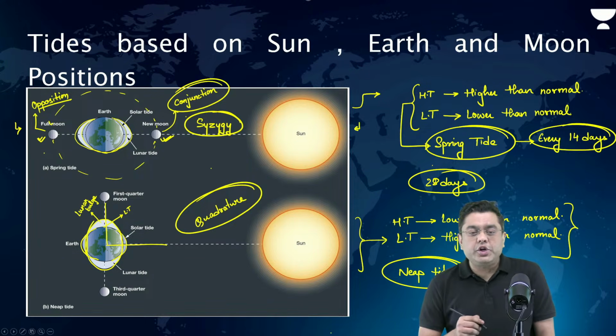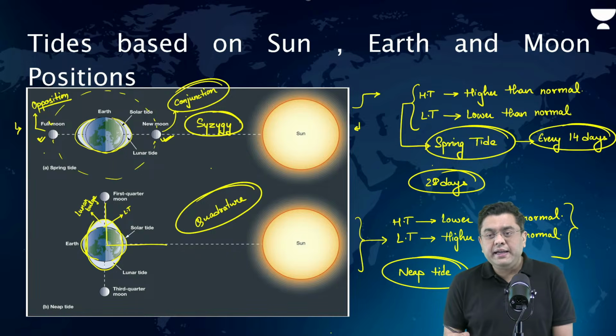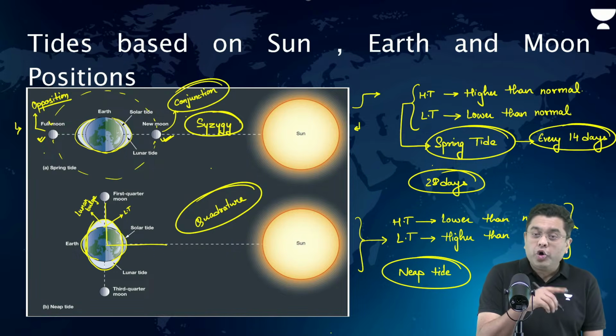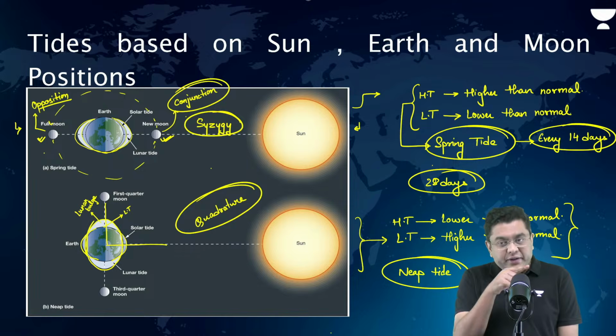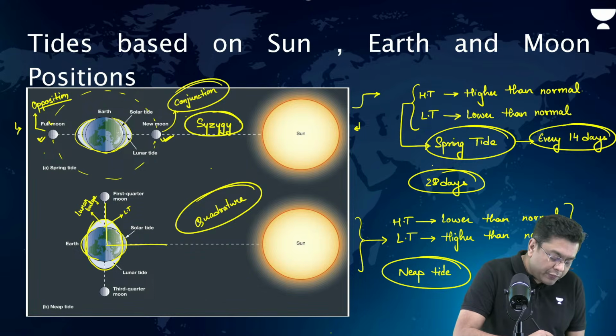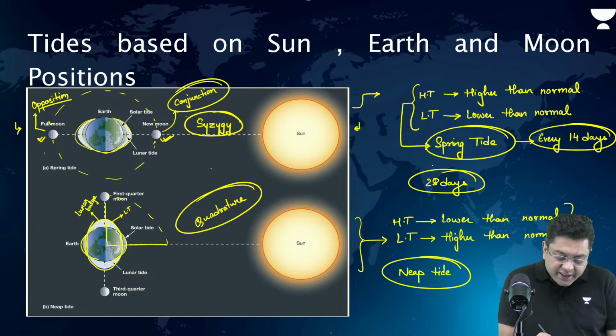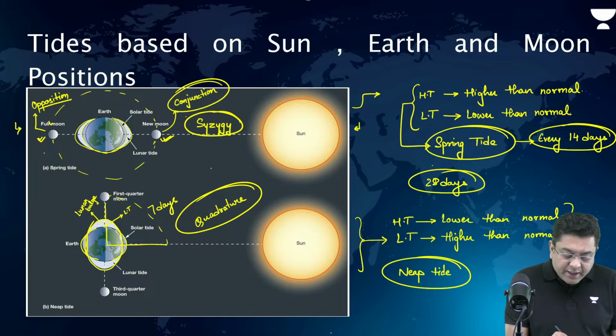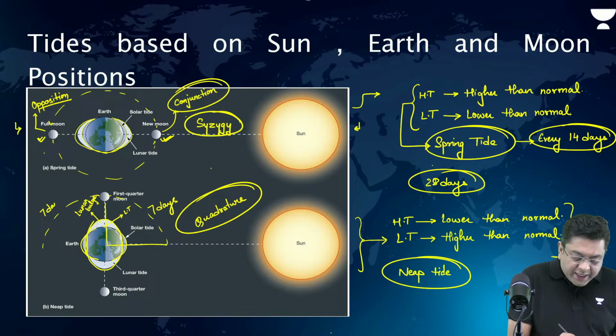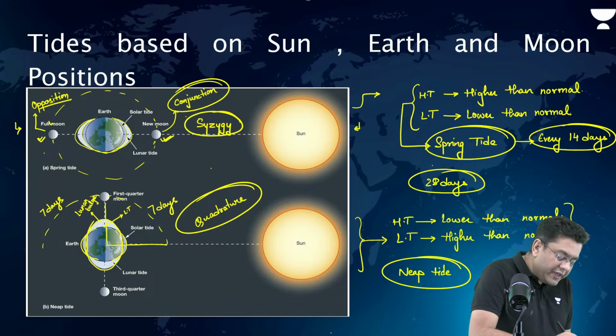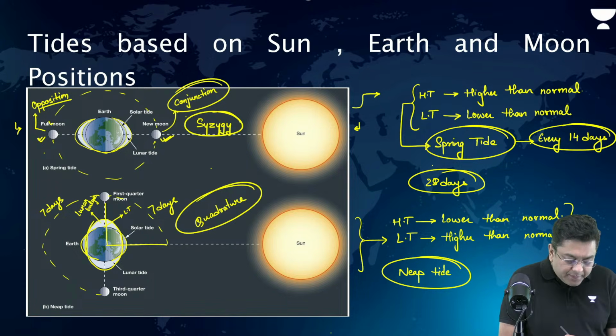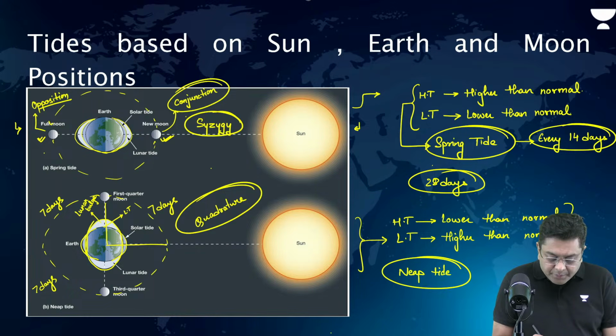What is the time duration between a spring tide and a neap tide? Overall, the moon will take 28 days for a complete rotation. So, from here to here, it will take 7 days. After 7 days of a spring tide, you will have a neap tide. After 7 days of a neap tide, you will again have a spring tide. After 7 days, again a neap tide. After 7 days, again a spring tide.